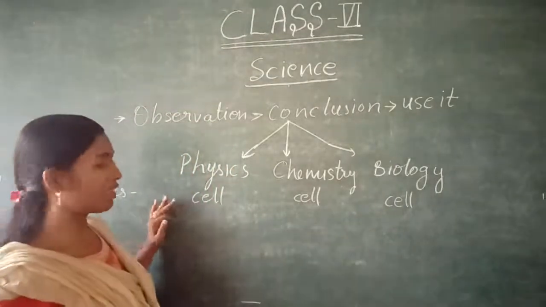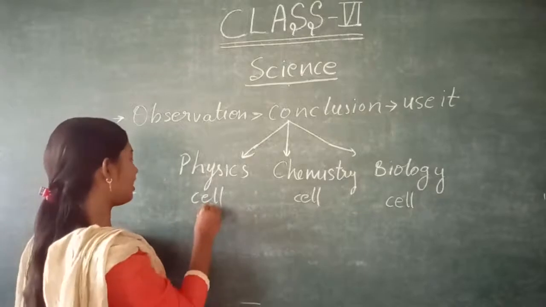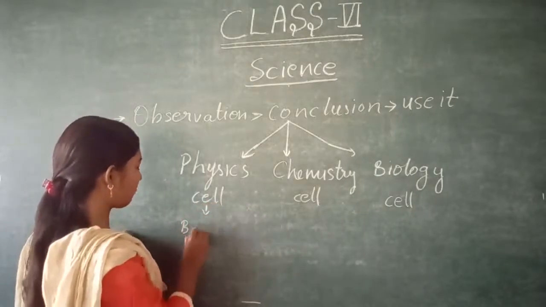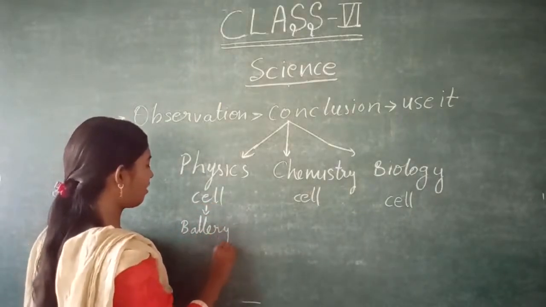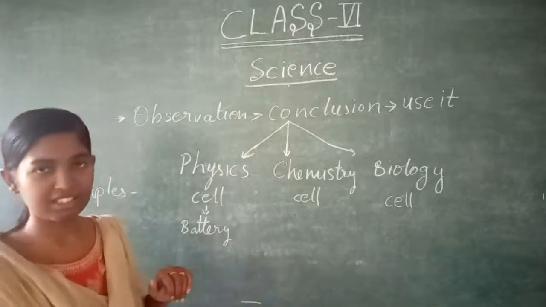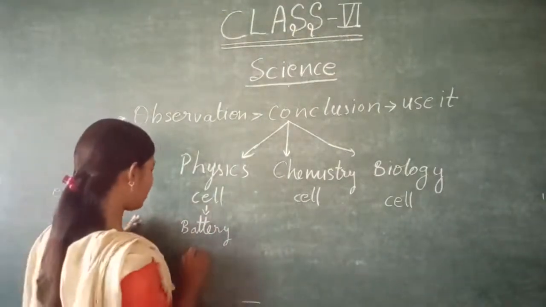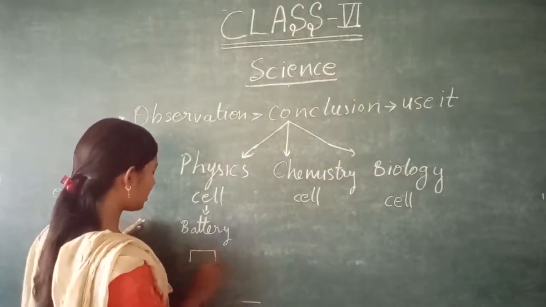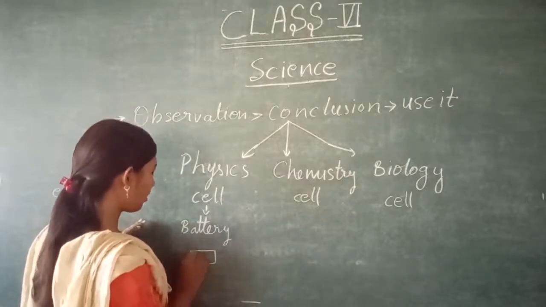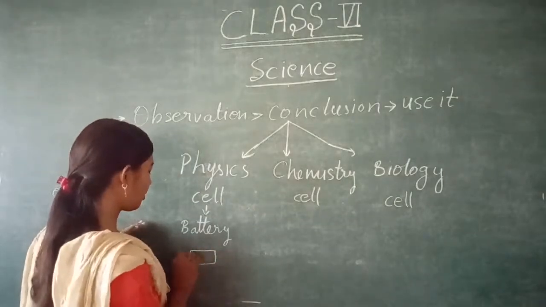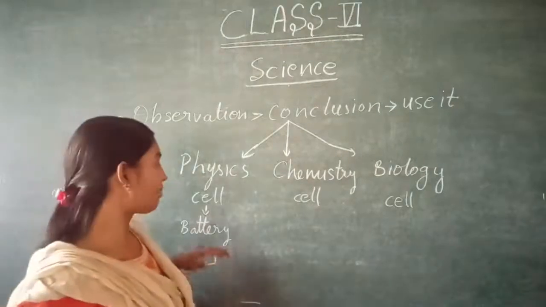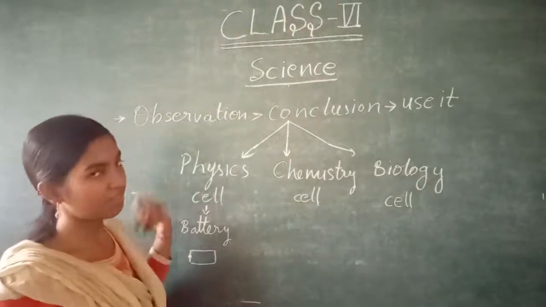In physics, what is the definition of cell? It is a battery which generates electricity. You have seen the cell we use in a clock or remote. This battery is known as a cell in physics.